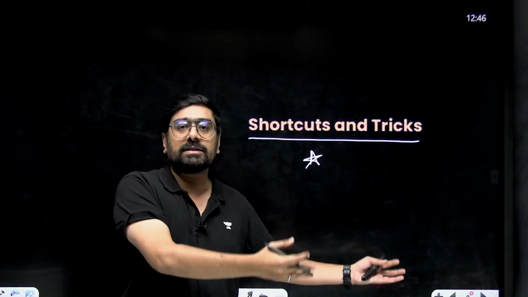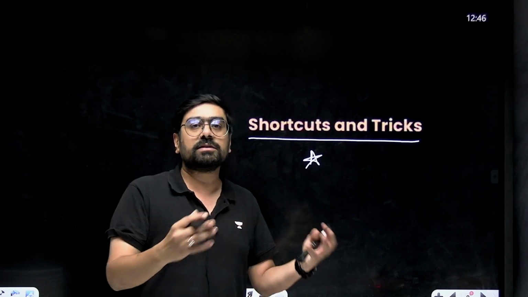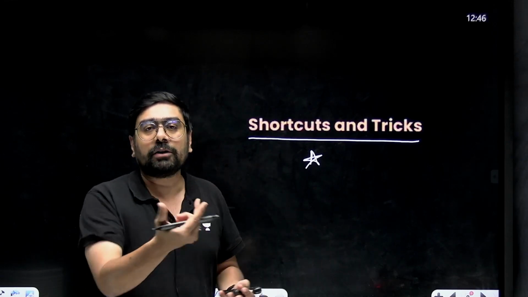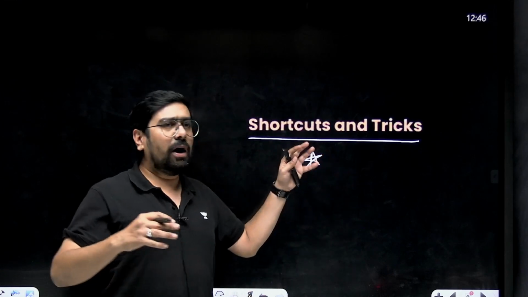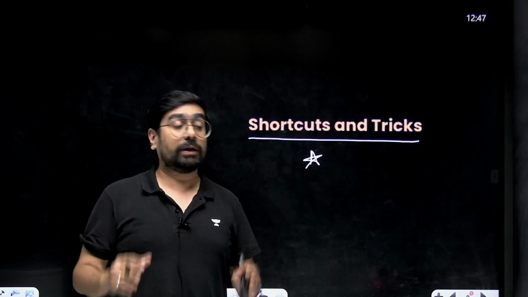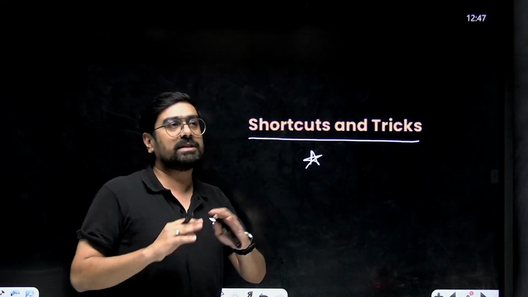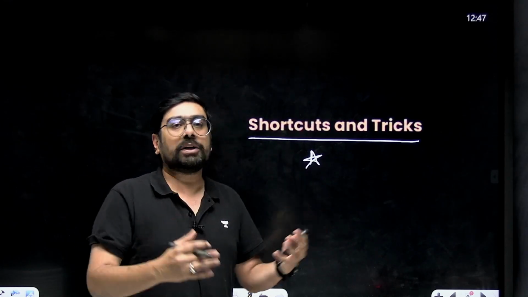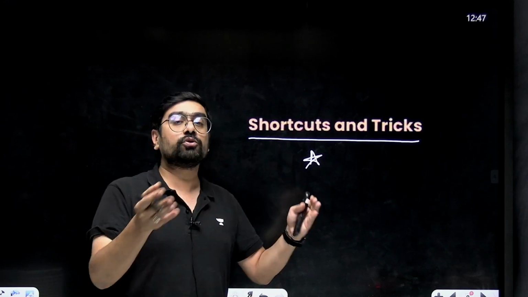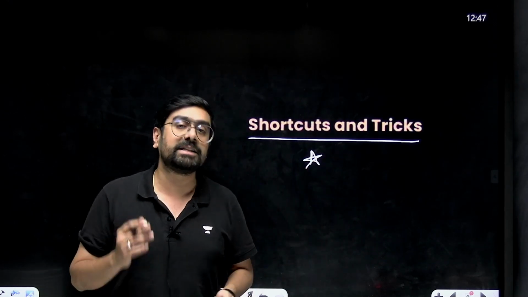For example, in yesterday's session, we studied Wallis's formula, which gives us the answer of integrals of product of sine and cos very easily. So this is how you will save your time a lot, and solving the questions faster is more required. It's not important that you know all the theory and you can solve a question in 5 or 10 minutes. No, you need to solve a question in 2 to 3 minutes. That's where shortcuts and tricks play a major role.